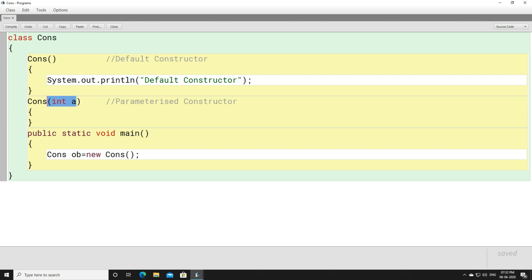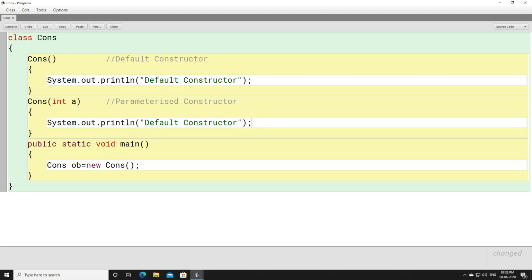It contains a single parameter, but whether you have a single parameter, or two parameters, or three parameters here, whatever number of parameters you have, it doesn't matter. If you have at least one parameter, this is called a parameterized constructor. And when you don't have any parameter, this is called a default constructor. Right? Now let us print this one.